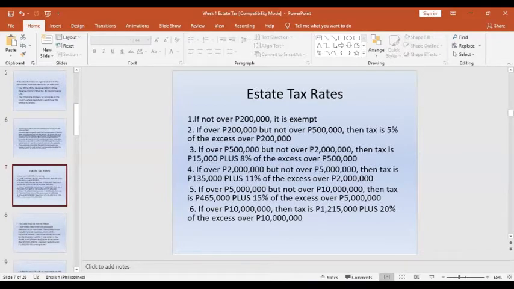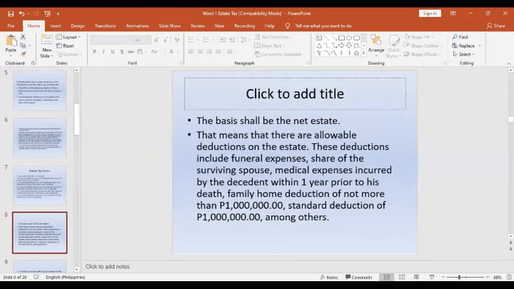So these are the estate tax rates under RA 8424. This is the normal tax on the estate, from 5% up to 20% based on the net estate. So we have to compute the net estate. The computation is to identify the gross estate, followed by the allowable deductions, in order to compute the net estate. Then we can compute the normal tax on the estate based on the bracket under RA 8424. And as I've said, the basis is the net estate.